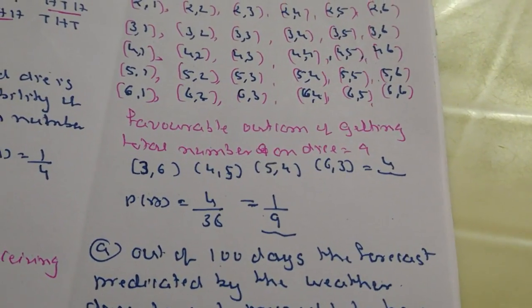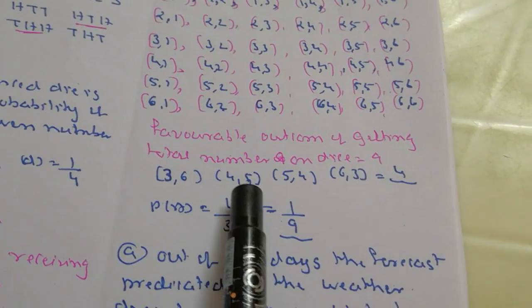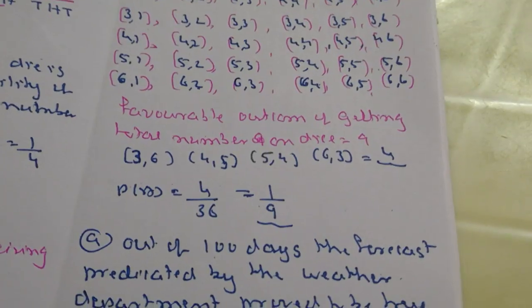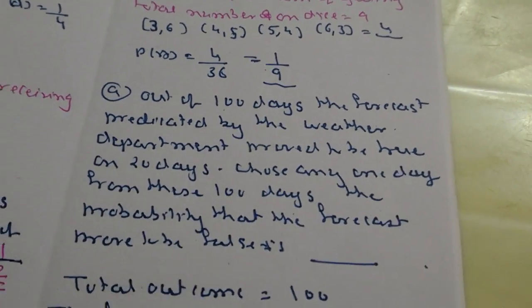The favorable outcomes for a sum of 9 are 3 plus 6, 4 plus 5, 5 plus 4 and 6 plus 3. So favorable outcomes are 4, that is 4 upon 36, which is 1 upon 9.